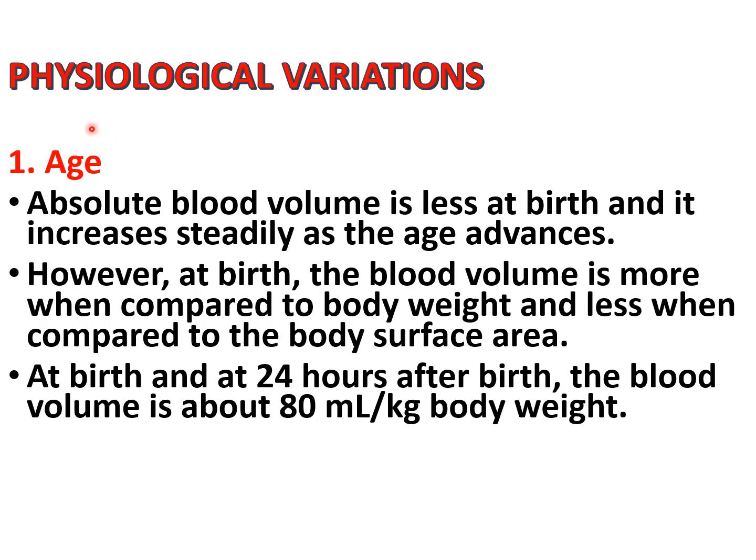So first of all we discuss the physiological variation, in which the first is age. Absolute blood volume is less at birth and it increases steadily as the age advances. However, at birth, the blood volume is more when compared to body weight and less when compared to body surface area. At birth and at 24 hours after birth, the blood volume is about 80 ml per kg body weight.